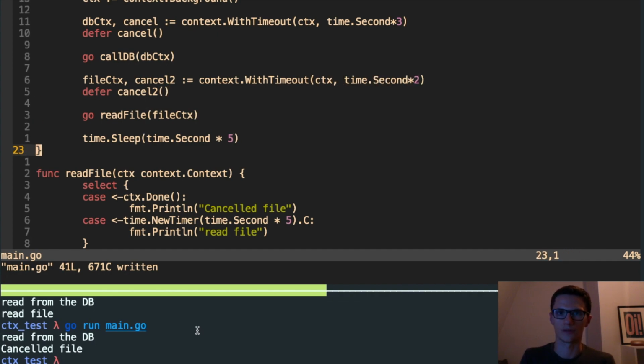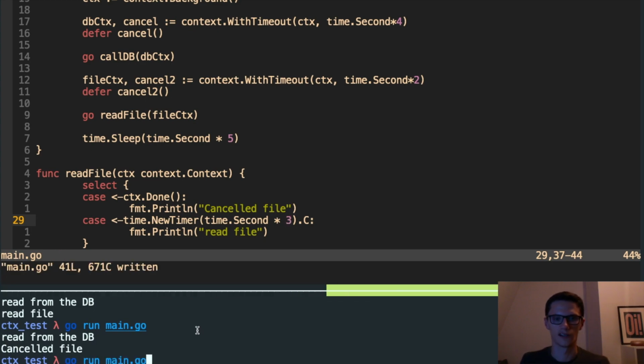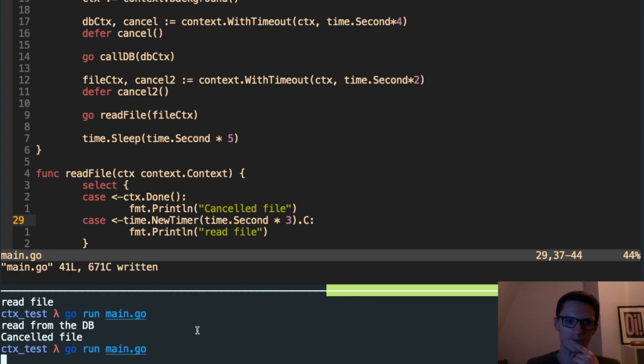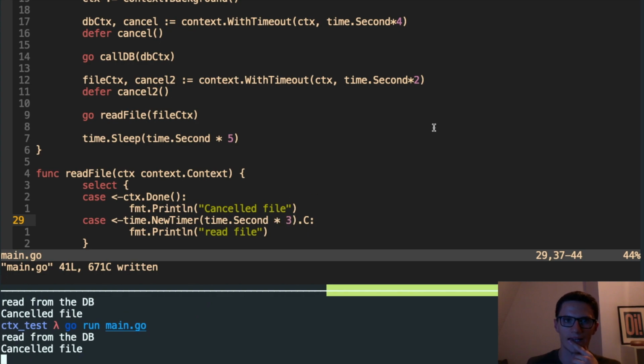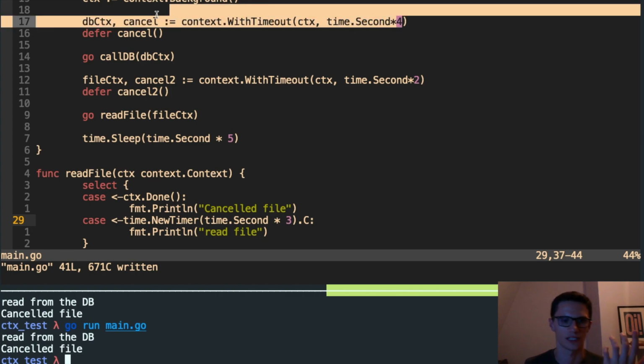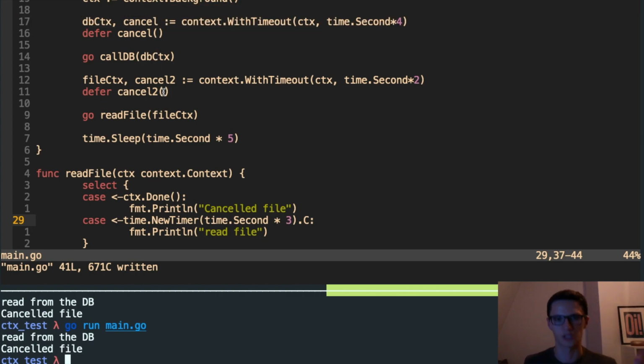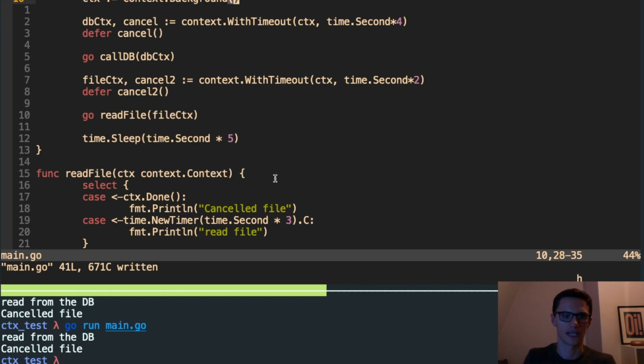So for example, if we make this timeout 4 and this one 2, you should now see that this one will fail because it is longer than the specific timeout for the file context. Obviously it's shorter than the database context, but they're different. So not to belabor this point, but the context children give you the ability to use the same parent with different timeouts for different use cases.